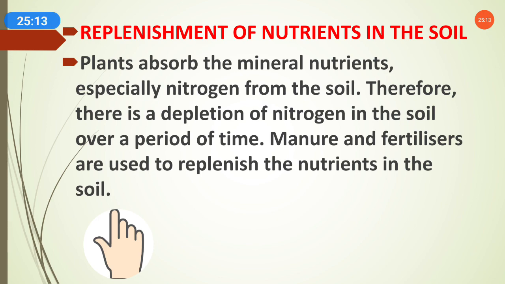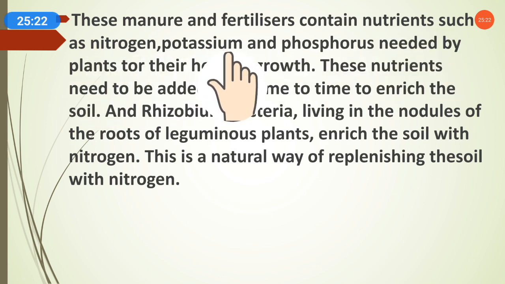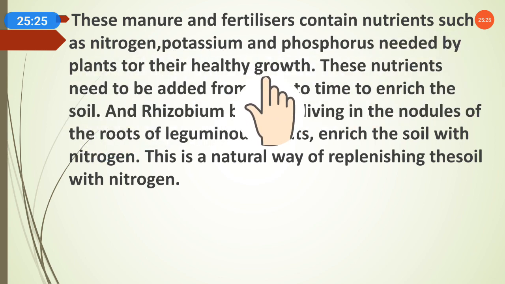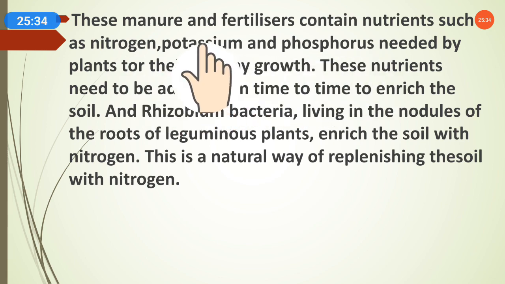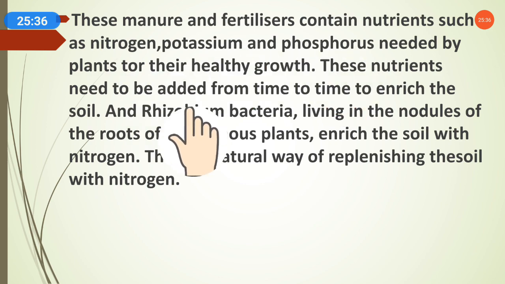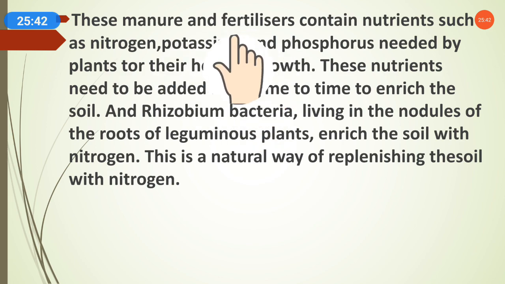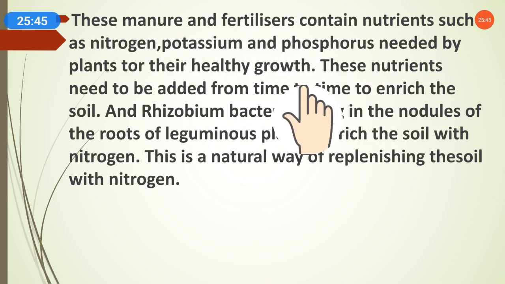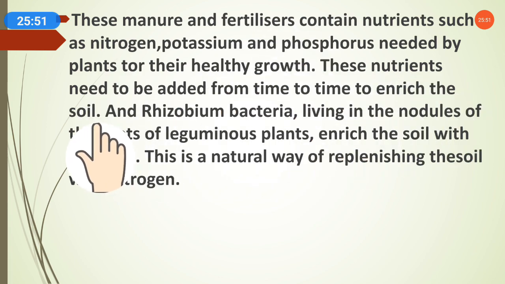Manures and fertilizers provide nutrients, especially nitrogen, to the soil. These manures and fertilizers contain nutrients such as nitrogen, potassium and phosphorus needed by the plants for their healthy growth. So plants can get good growth and get nitrogen and all the nutrients from the soil by putting manure and fertilizers into the soil, and they are also put on the plant's body. These nutrients need to be added from time to time to enrich the soil.